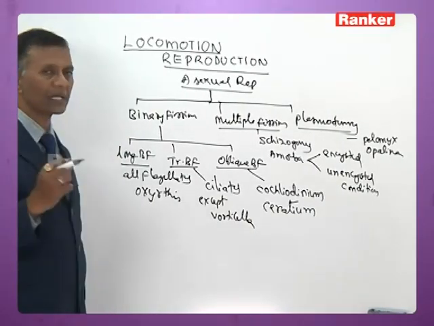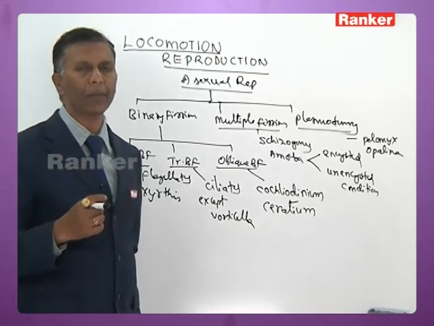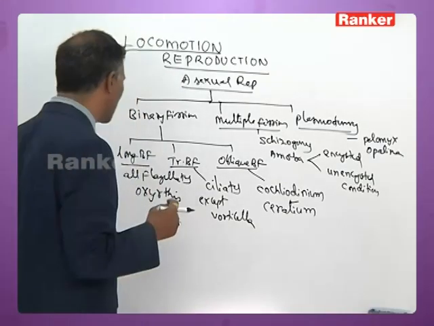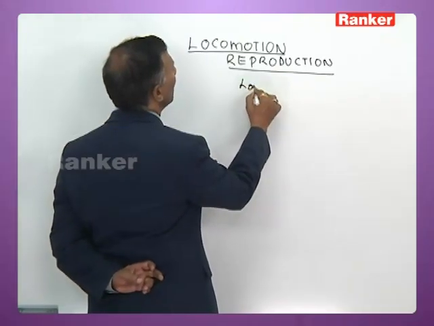Now we will talk about certain important concepts in longitudinal binary fission of euglenoids, which are likely to appear in EAMCET and other competitive exams.